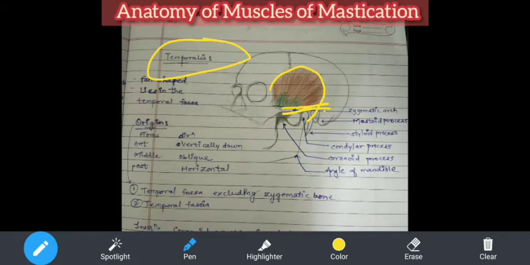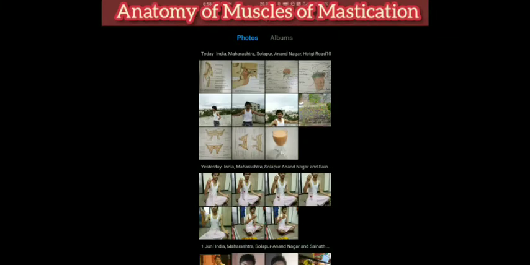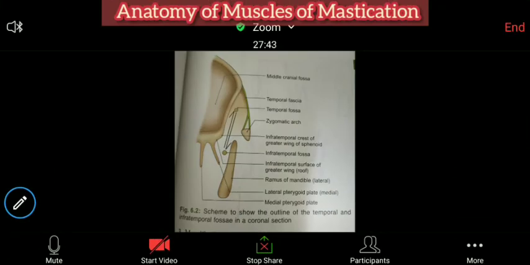After this discussion, first we will discuss the complete muscle, and then for a revision I will give you the orientation. I have a coronal section diagram which will give you a better view. Or should I show it to you before? Wait, I will show it to you before, so that you will understand the anatomy of the bone and how the muscle is getting its origin. Are you able to see this diagram now? I will orient you with the diagram, otherwise you will not understand.